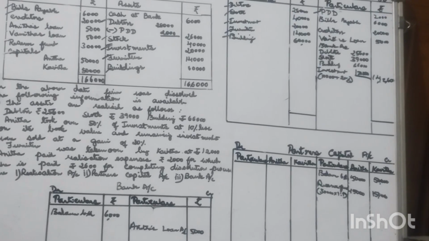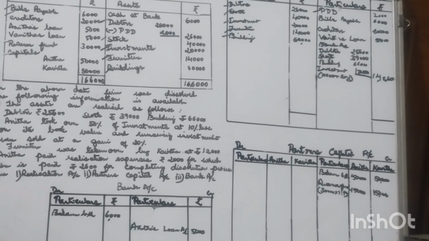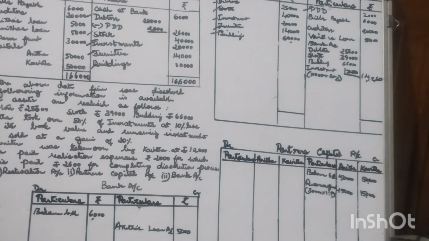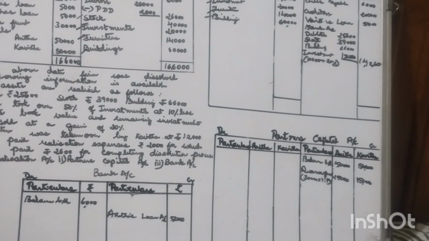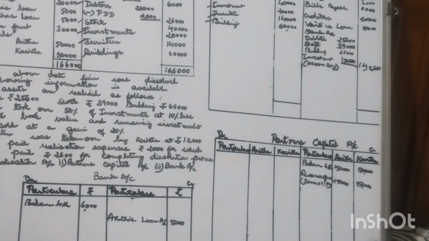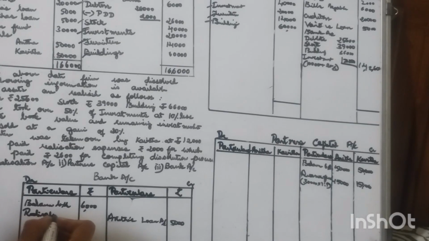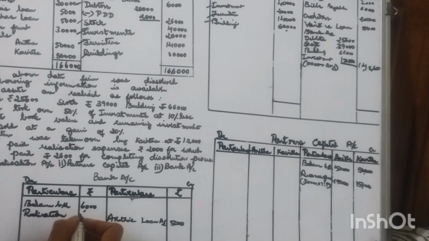So bank account must be debited with realization account. Assets realized 1,42,600.